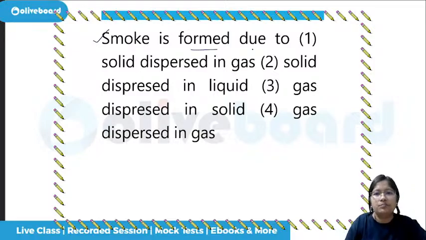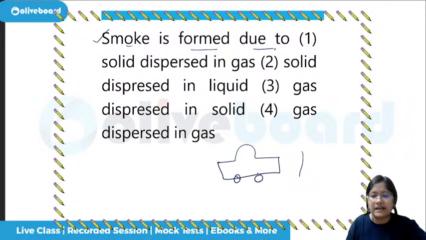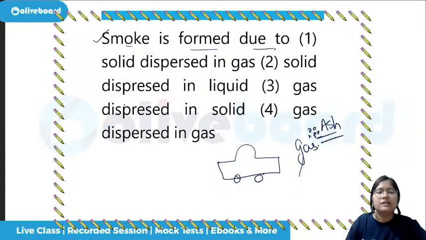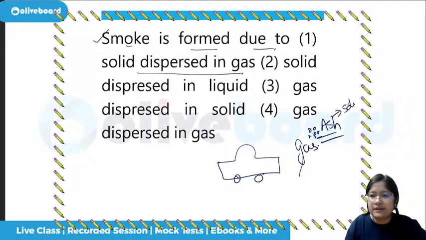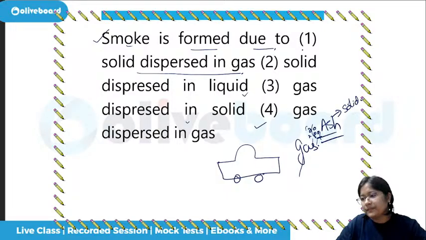Smoke is formed due to... Why is smoke formed? If a car is releasing gases, only gas should be there. Why are some smoke elements seen? Why is some ash flying? So all these are nothing but solid dispersed in gas. This ash is solid, and it is dispersed in the gas, the atmosphere. Solid dispersed in liquid, gas dispersed in solid, or gas dispersed in gas. What is it? It is for this one.